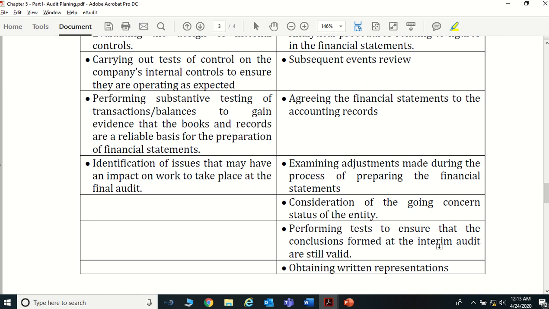And performing tests to ensure that the conclusions formed at the interim audit are still valid, right? Say, for example, if we suspected any area in the interim period that we need to focus more on at the time of the external or final audit, here is the place where you can double check whether the conclusions that we formed at the interim period are okay. Now can we come to the conclusion that there is no material misstatement, right?